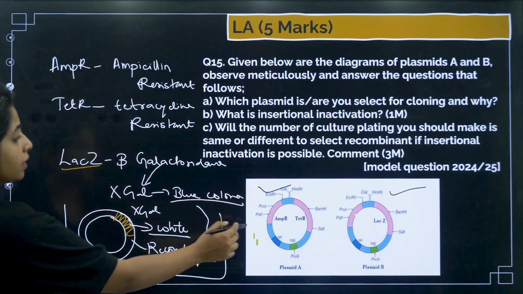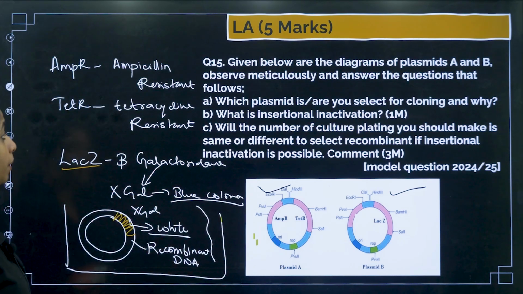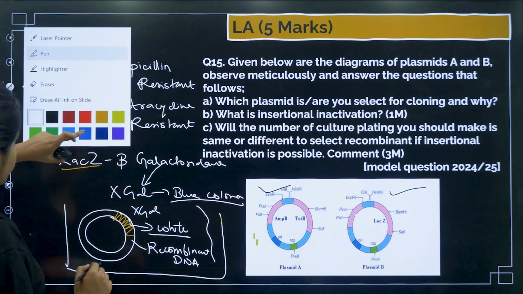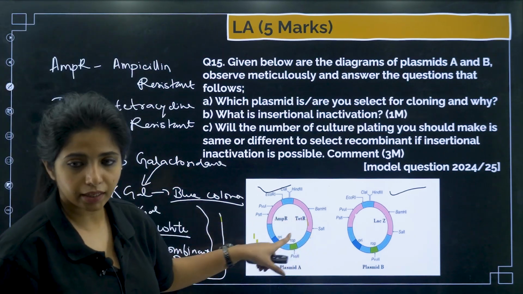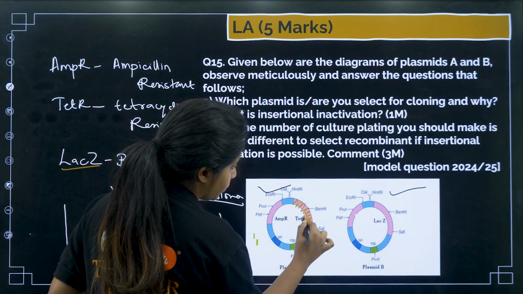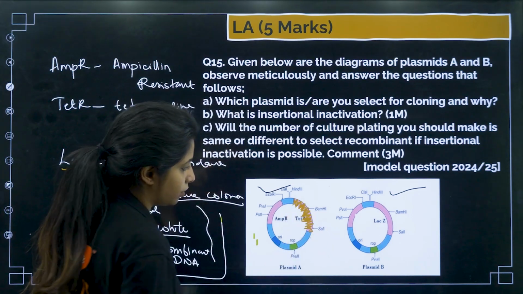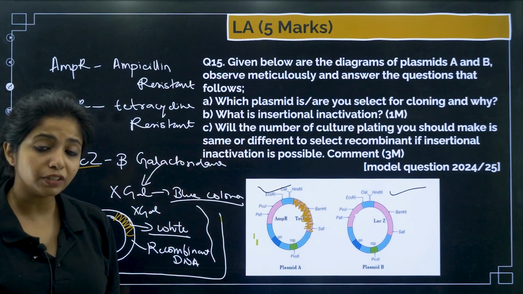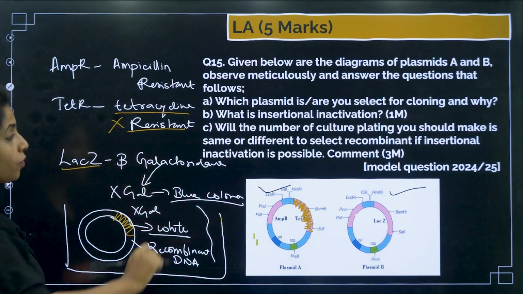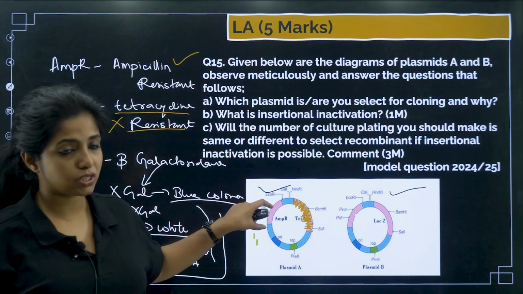Second thing, I can also take this plasmid Y. Basically, what I can do is take one gene, for example tetracycline, and put my gene of interest over here. When I put my gene of interest, will it show tetracycline resistance? No. But will it show ampicillin resistance? Yes, because that gene is still there.